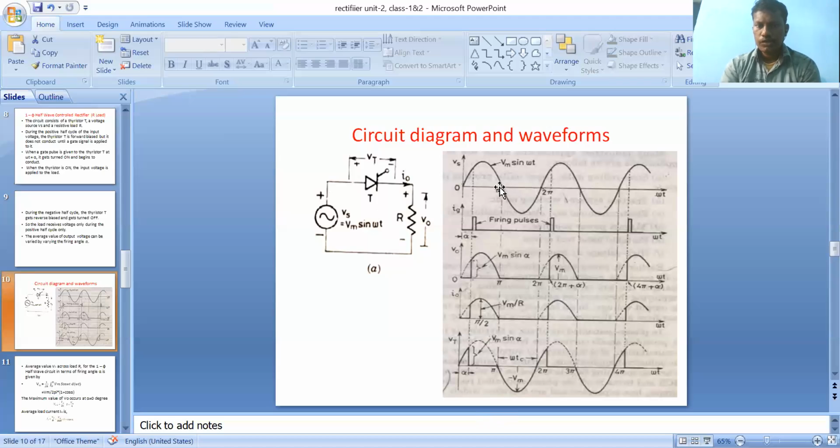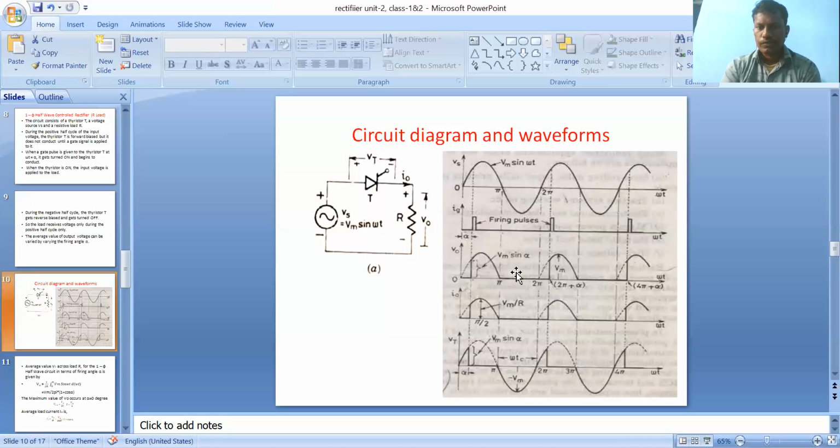At the end of the first half cycle, the negative half cycle automatically starts. Negative half cycle means the anode is negative with respect to the cathode, so the thyristor comes into reverse blocking mode. Automatically there is no output current and no output voltage. What about the voltage across the thyristor? It is nearly equal to the negative half cycle, that is, minus Vm. Clear? I am explaining only one cycle; it will be repeated for a number of cycles.